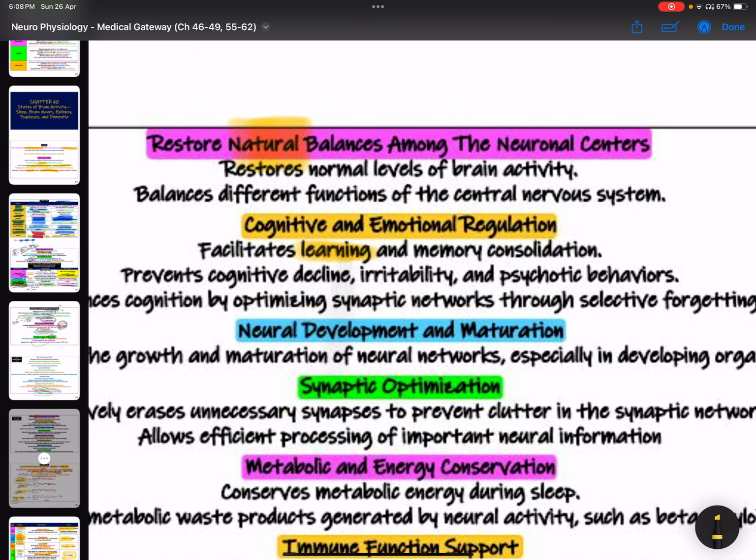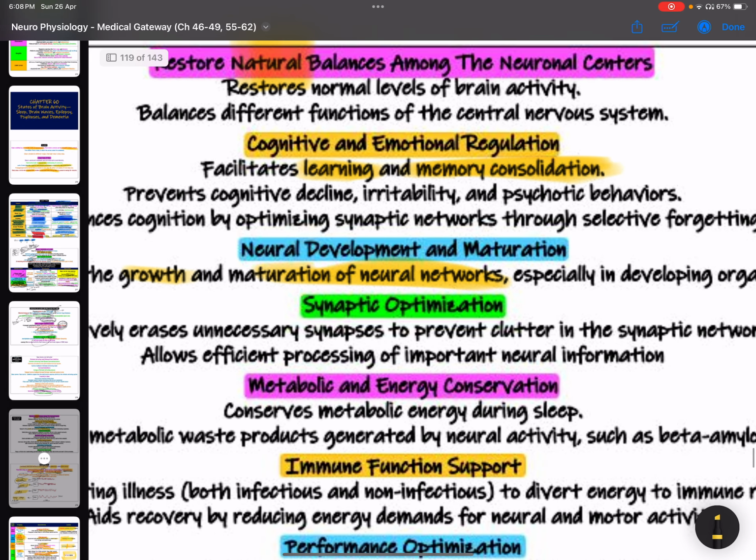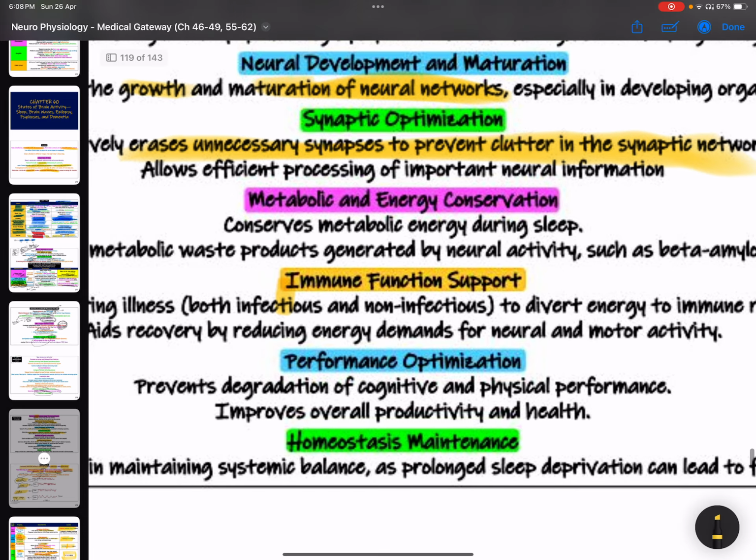It's going to facilitate learning and memory consolidation, because memory consolidation happens in REM sleep. Other than that, for neural development and maturation, it also causes the growth and maturation of neural networks, especially in young children. Synaptic optimization: it erases unnecessary synapses to prevent clutter in the synaptic network. And it also causes performance optimization, because it prevents degradation of cognitive and physical performance. It improves overall productivity and health.